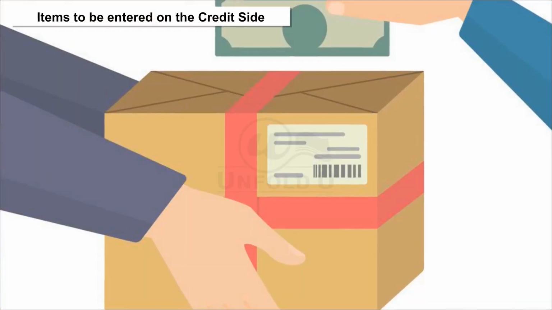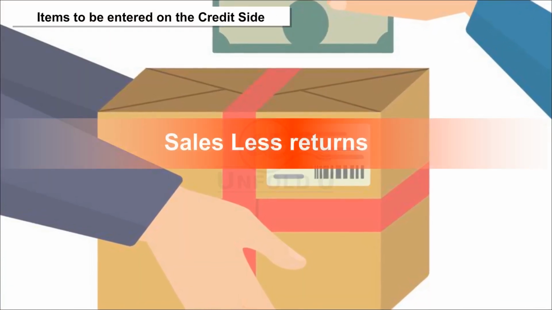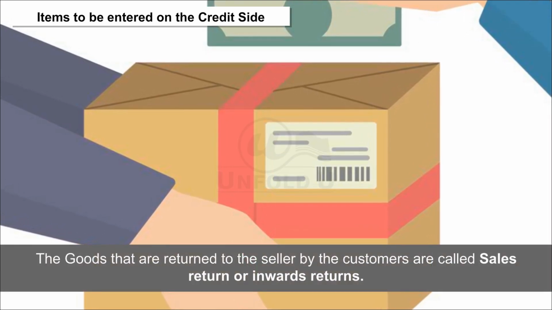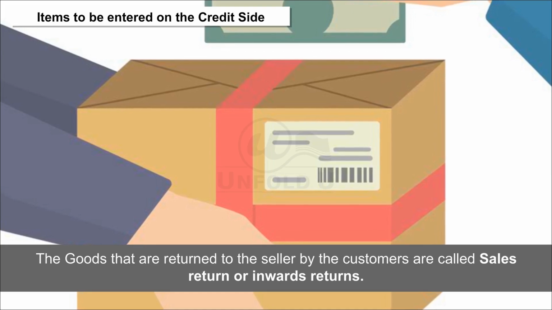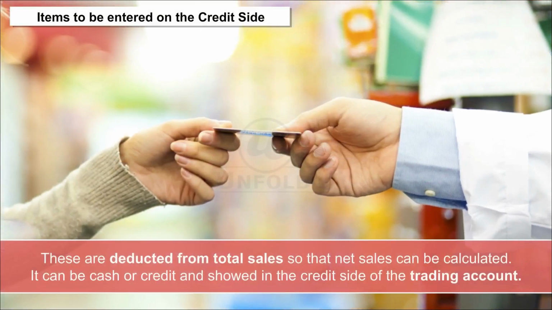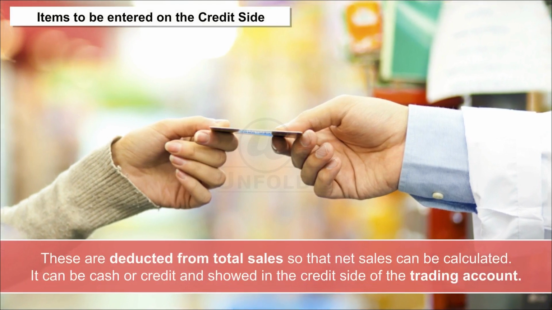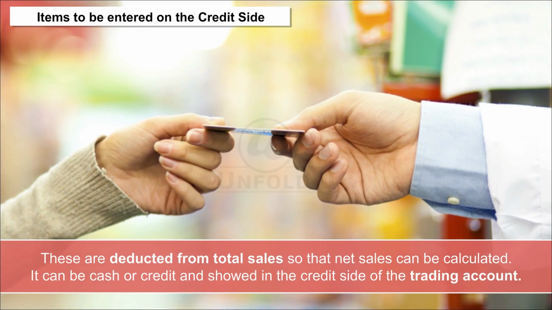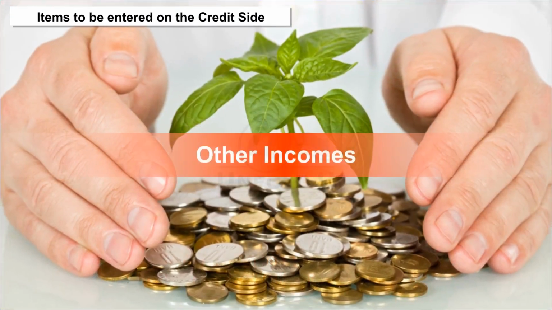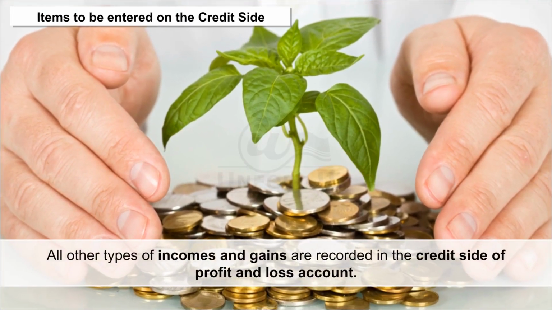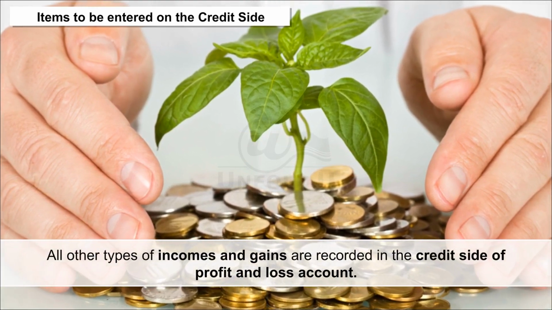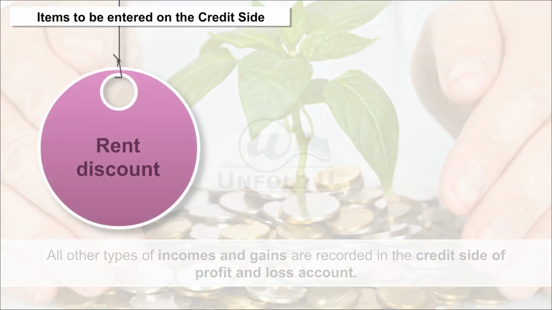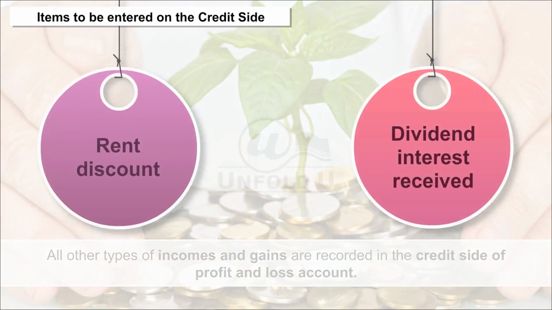Items to be entered on the credit side. Sales less returns. The goods that are returned to the seller by the customers are called sales return or inwards return. These are deducted from total sales so that net sales can be calculated. It can be cash or credit and is shown on the credit side of the trading account. Other incomes. All other types of incomes and gains are recorded on the credit side of the profit and loss account. Examples of such incomes are rent, discount, dividend, interest received, etc.